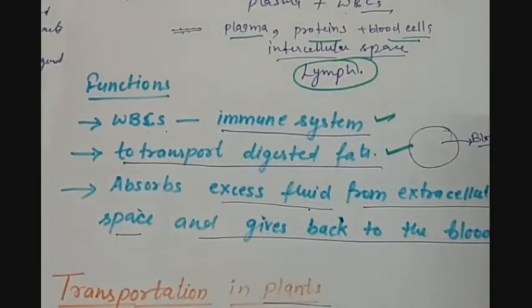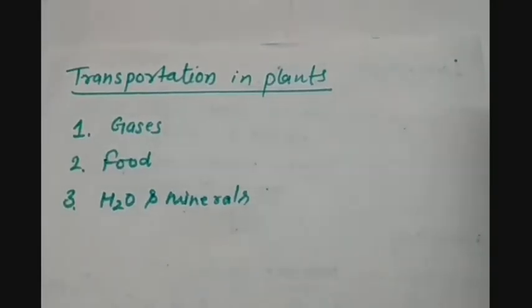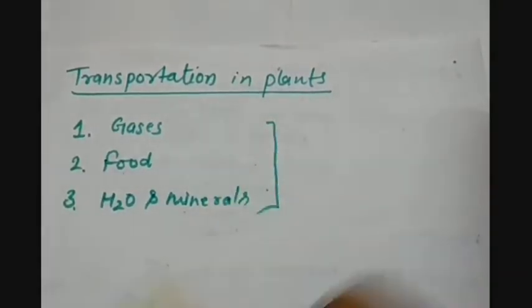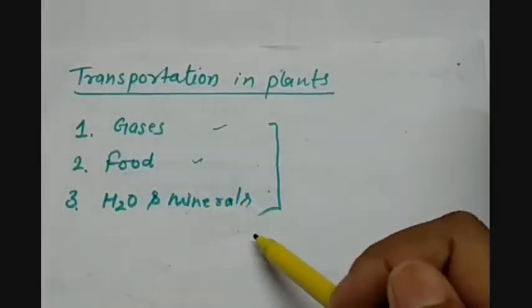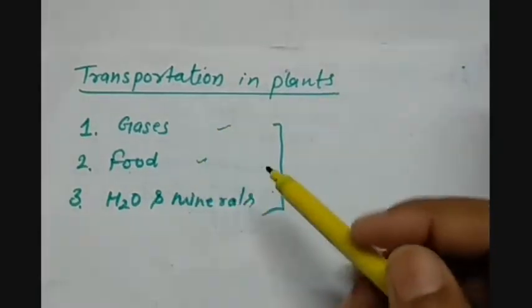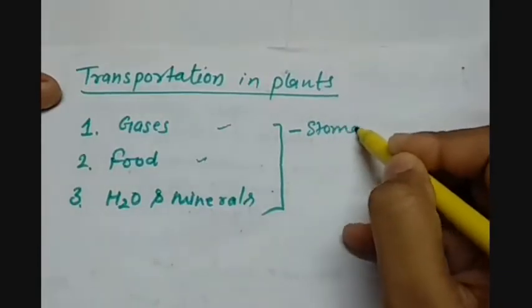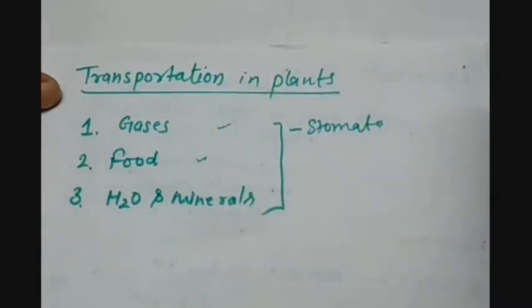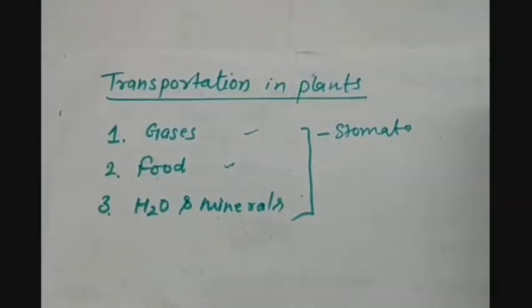Now let us understand the transportation in plants. There are three things to be transported inside a plant: gases, food, and water and minerals. Gases like CO2 and O2 are both transported with the help of stomata. Food is prepared in the leaves but has to be transported to different parts of the plant.